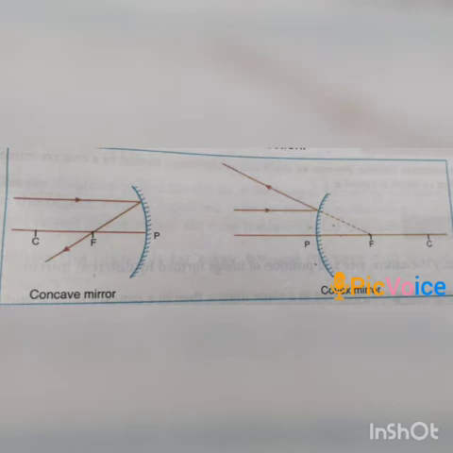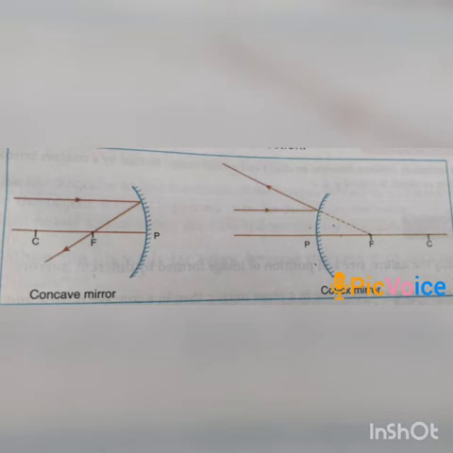Students, as shown in the diagram, a ray parallel to the principal axis passes through or appears to pass through the focus of the mirror after reflection. You can see in the picture that in a concave mirror, the incident ray which is parallel to the principal axis, after reflection passes through the focus.